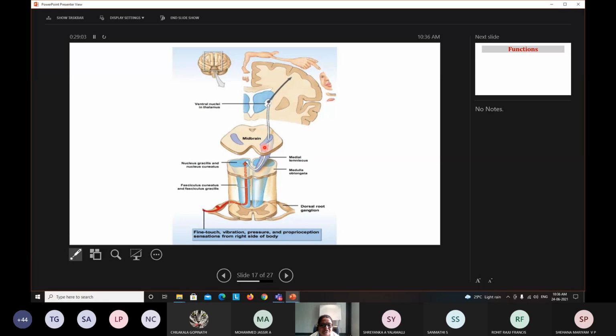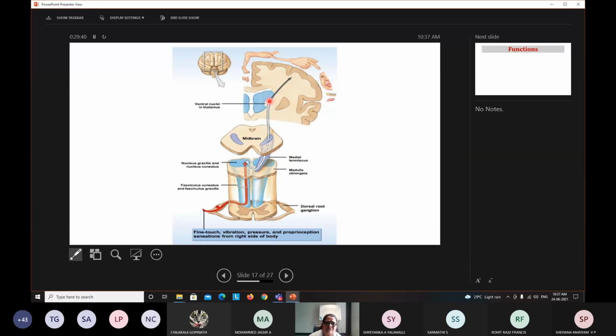The fibers are arranged in such a way that they are bundled together and termed the medial lemniscus. That is why this tract is also called the medial lemniscal system. Is that clear? It ascends up and the second order neuron ends in the thalamus, in the ventral posterolateral nucleus. This white structure you are seeing is the ventral posterolateral nucleus.